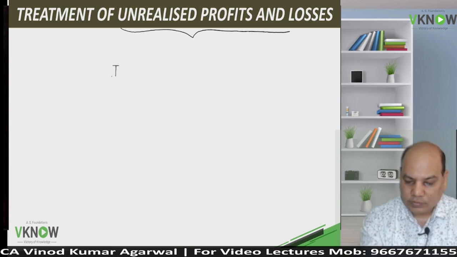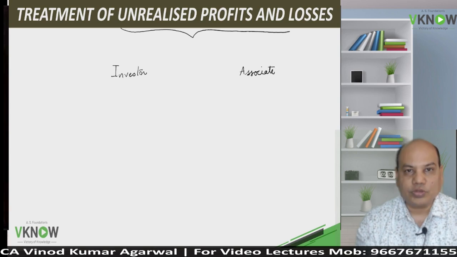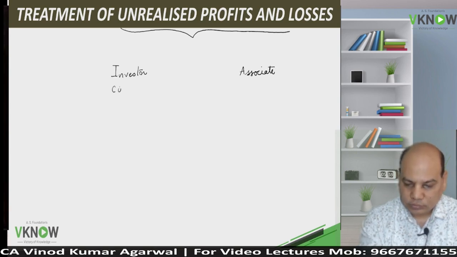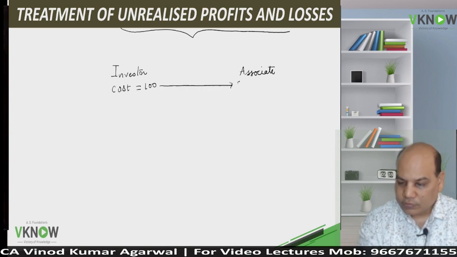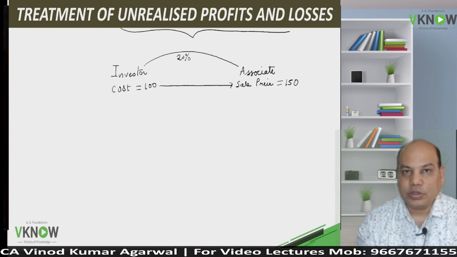Let us say we have an investor and an associate. The cost of inventory sold by the investor is 100, but it is sold for, let us say, 150. Also assume the investor holds 20% share in the associate.